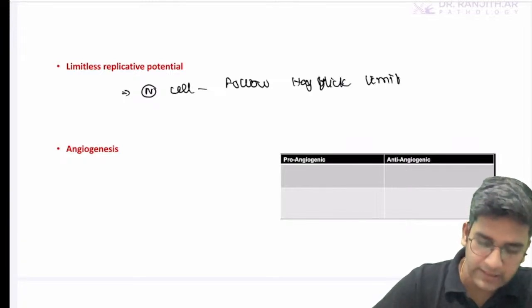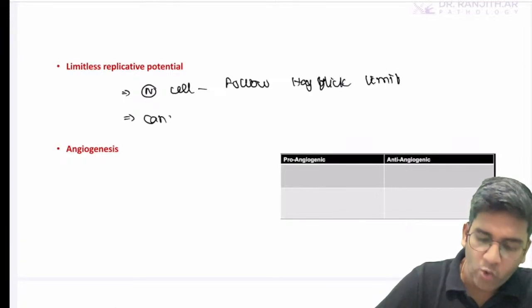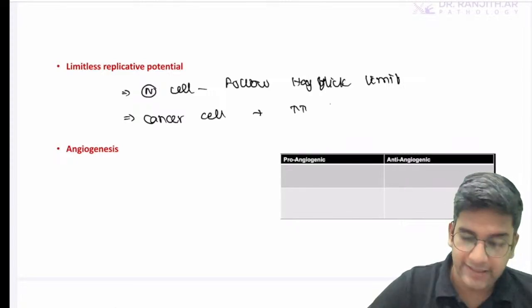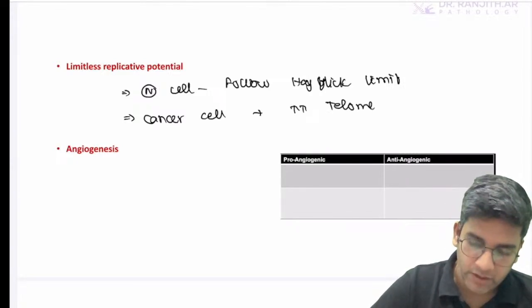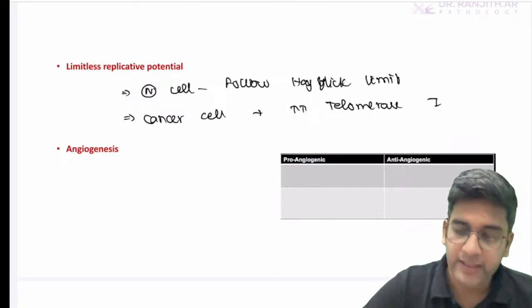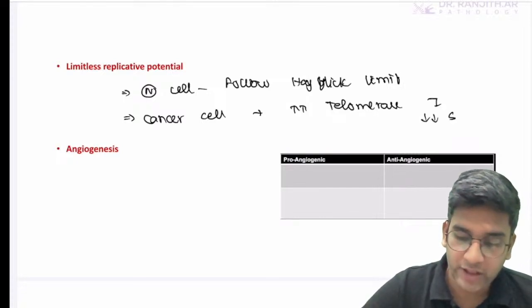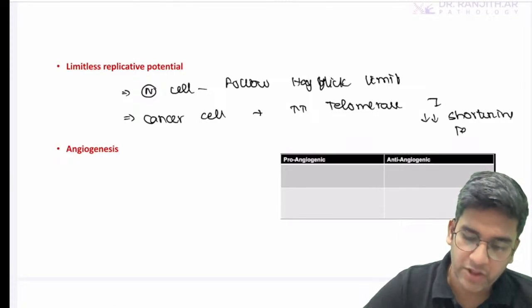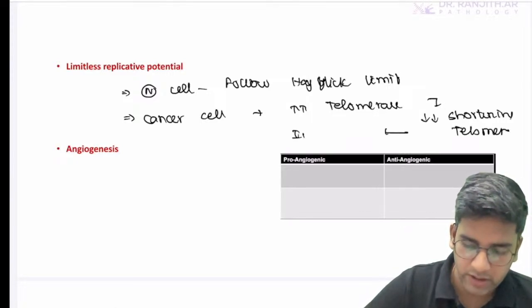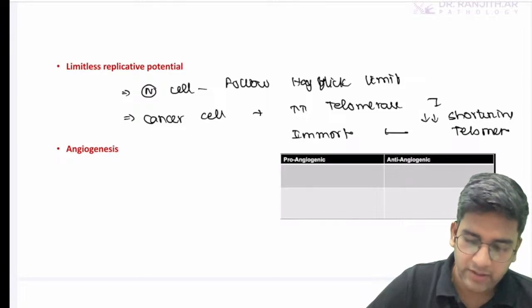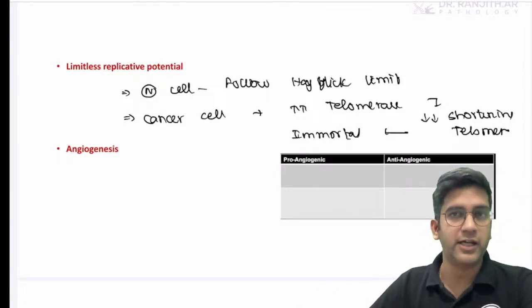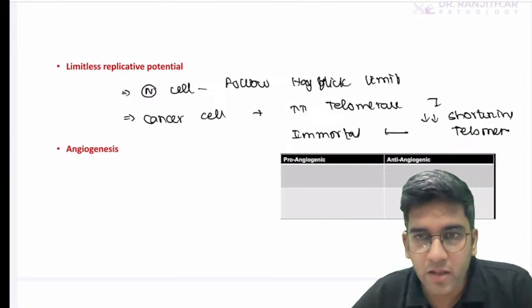But in a cancer cell, when there is an overactivation of telomerase, there will be definitely increased telomerase activity. When there's increased telomerase activity, there is a reduced shortening of telomere. When there's reduced shortening of telomere, obviously what is going to happen? They're going to become immortal. So they become immortal, they automatically keep on dividing more and more and more. That results in cancer accumulation.